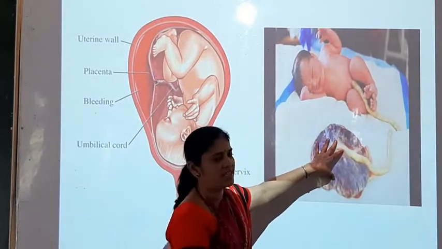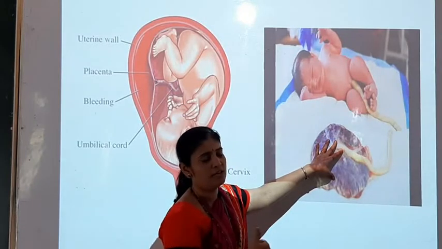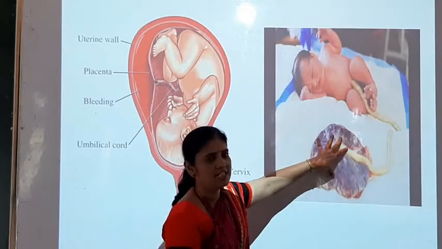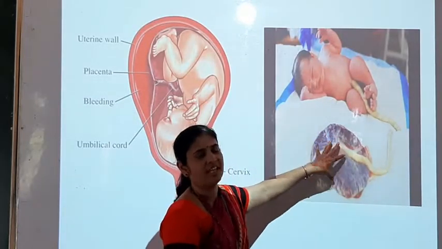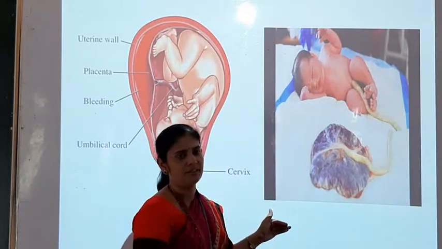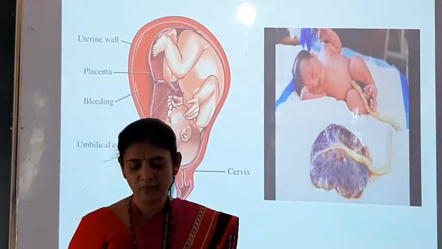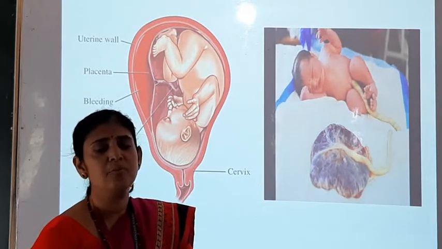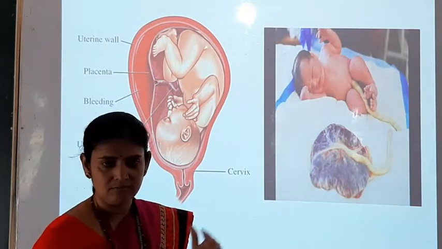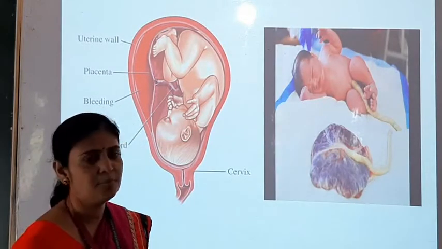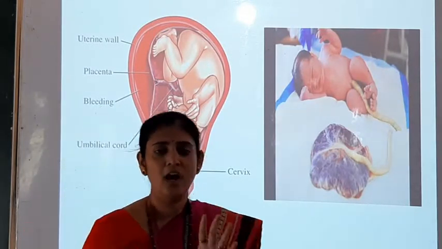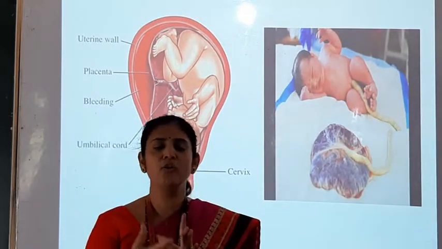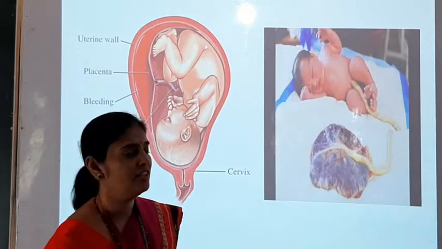After delivery that placenta also comes outside the uterus, and this is the structure. It is an organic connection, a physical connection between the baby and mother for nourishment and for the transportation or exchange of material between the mother's body and the fetus. So this is the placenta secreting 4 types of hormones: estrogen, progesterone, HCG, human chorionic gonadotropin, and human placental progesterone.